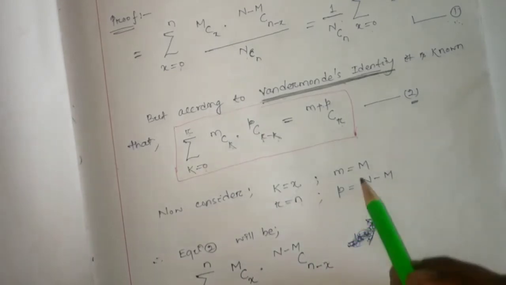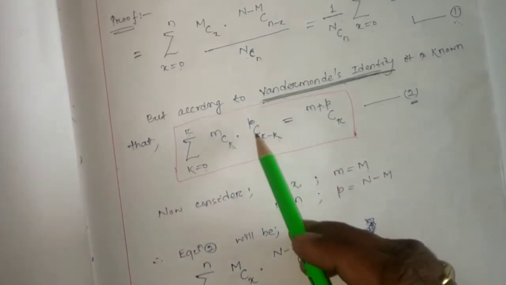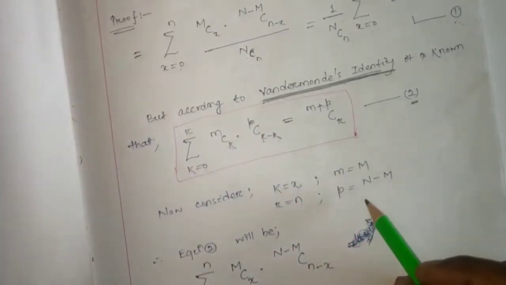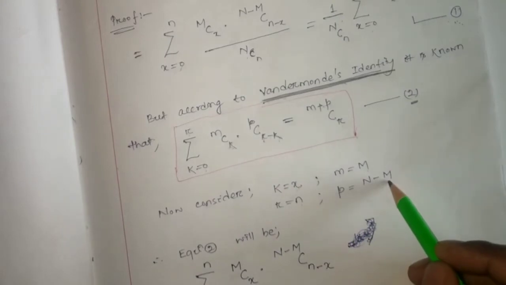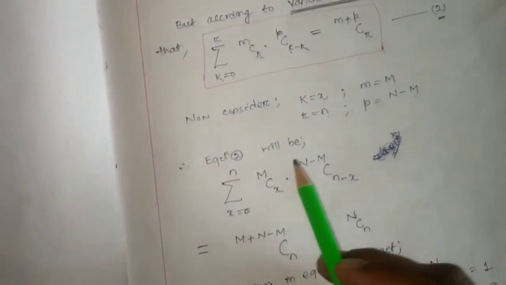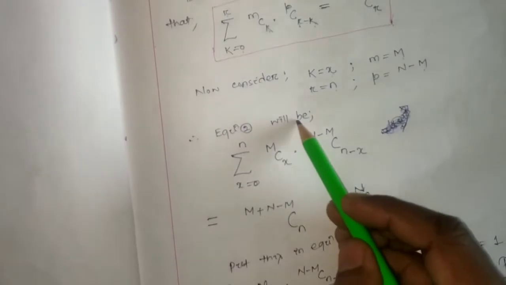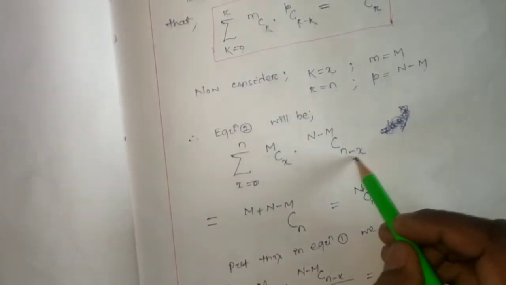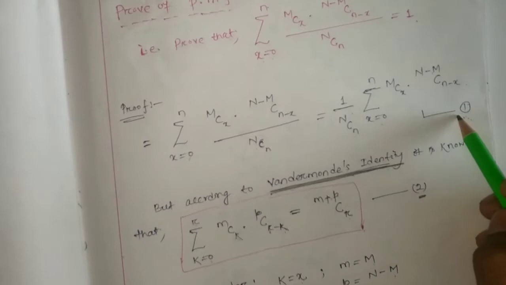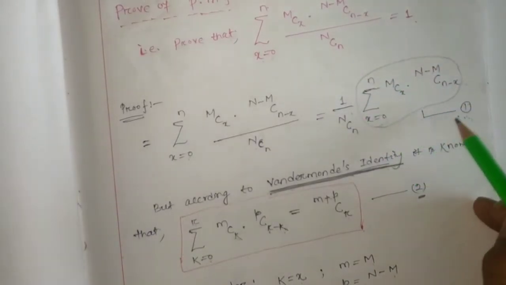Okay, small m, this is small m, I have considered m. P, this is p, I considered n minus m. So if I consider the symbols, I just interchange the symbols of equation number 1. Equation number 2, if I change the symbols only, will be this much, which is exactly equal to equation number 1. So this part of the value of equation number 1